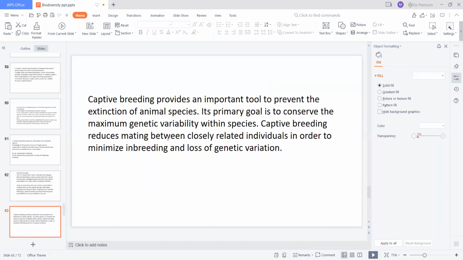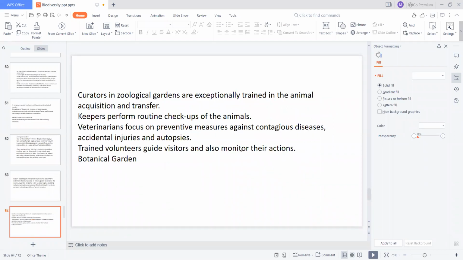Captive breeding, in a particular area only, provides an important tool to prevent the extinction of animal species. Its primary goal is to conserve the maximum genetic variability within the species. It also reduces mating between closely related individuals, in order to minimize inbreeding and the loss of genetic variation.